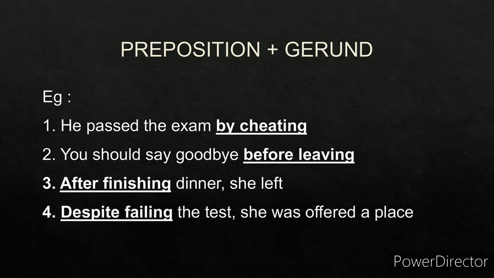Despite failing the test, she was offered a place. So despite is the preposition, failing is the object acting as a gerund, ing tense in ing. So it is a prepositional phrase.